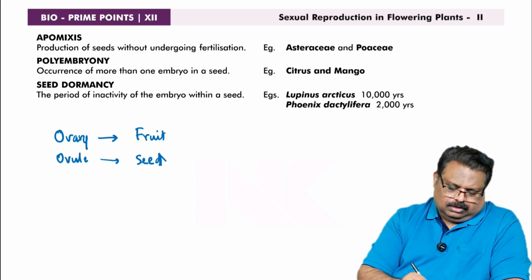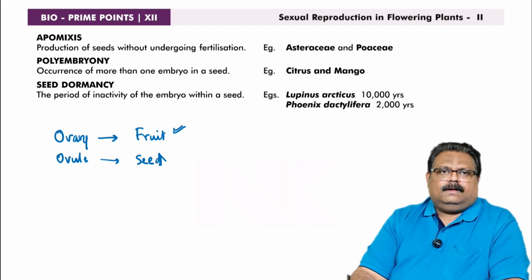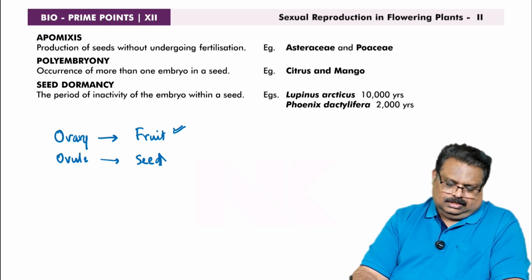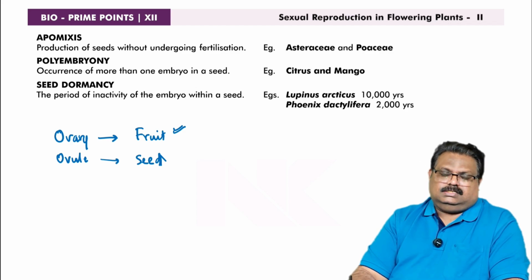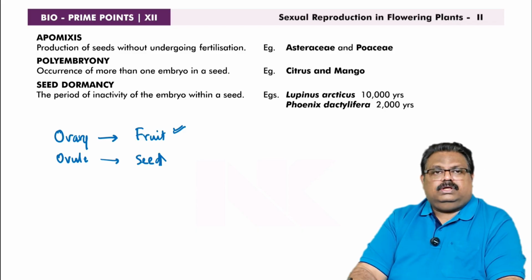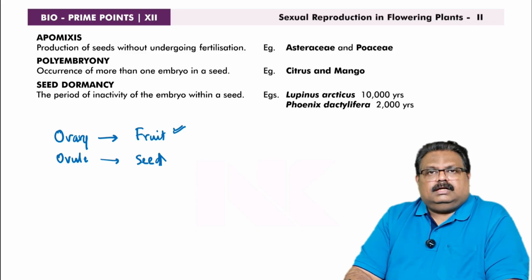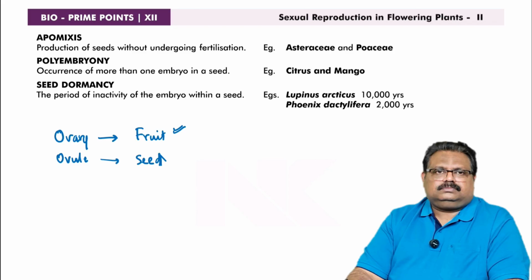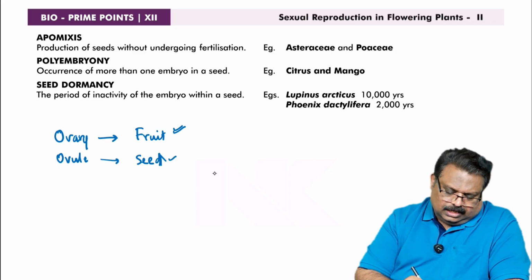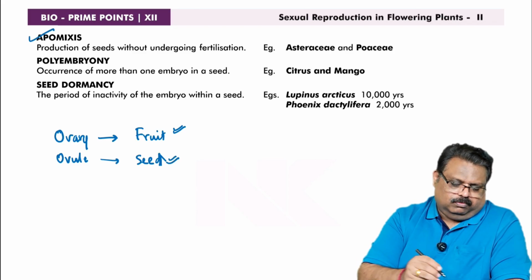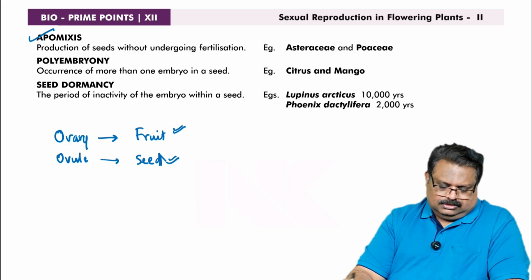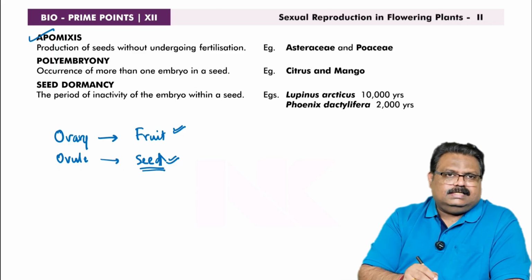If the development of fruit takes place without undergoing fertilization, that process is called parthenocarpy. The fruits produced this way will be seedless. And the production of seed without fertilization is called apomixis. So seeds are there, but fertilization is not there.